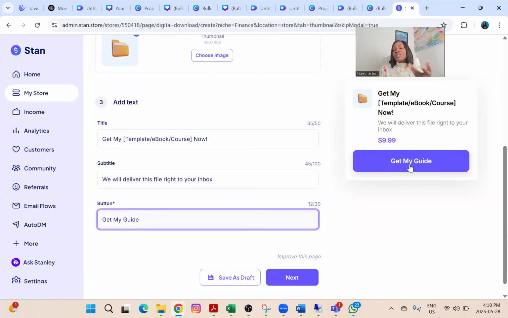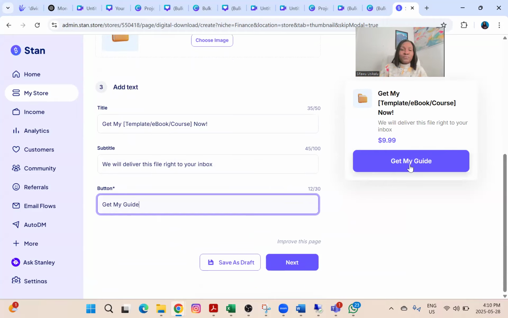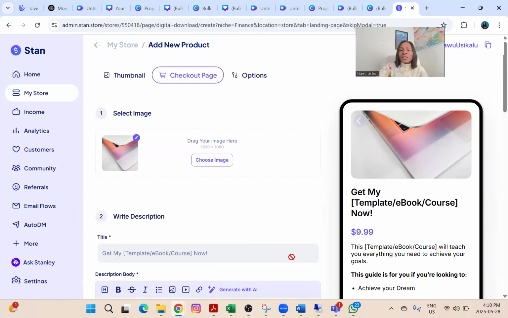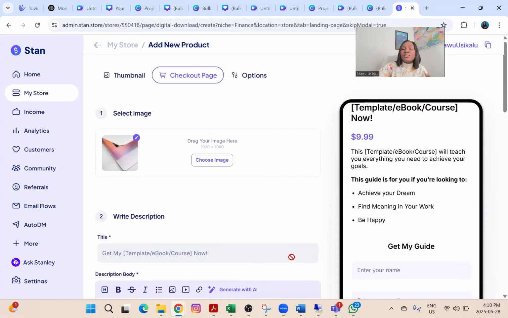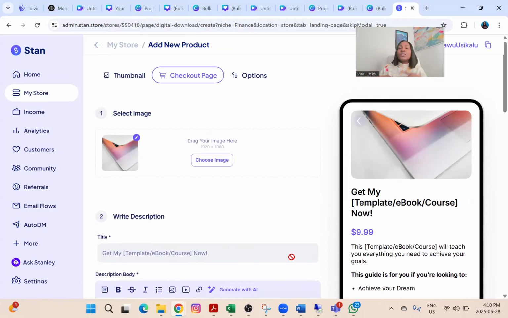So in this one, you can just say download your PDF, your template or something like that. Then you click on next. So the next page is this page. This is the link that people would see. This is where they will come to see, oh, what are the details of this product.